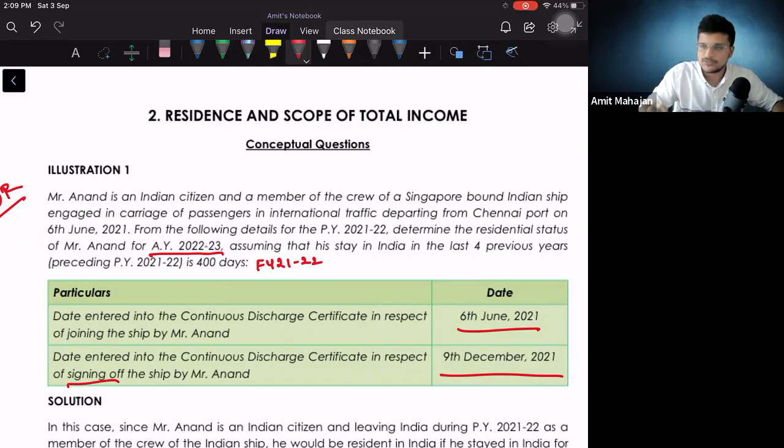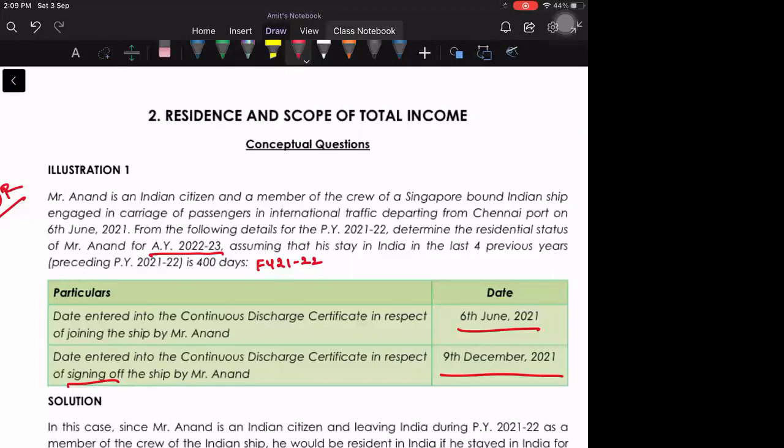Okay. Now first we'll understand what is the period for which he was outside India. Sorry, for which he was outside India, which means he was on the ship. How will we consider 6 June से लेके 9th of December तक? If we add everything, if I'm not wrong, I will get the answer of 187. Is everybody getting that amount first? 187. Okay.